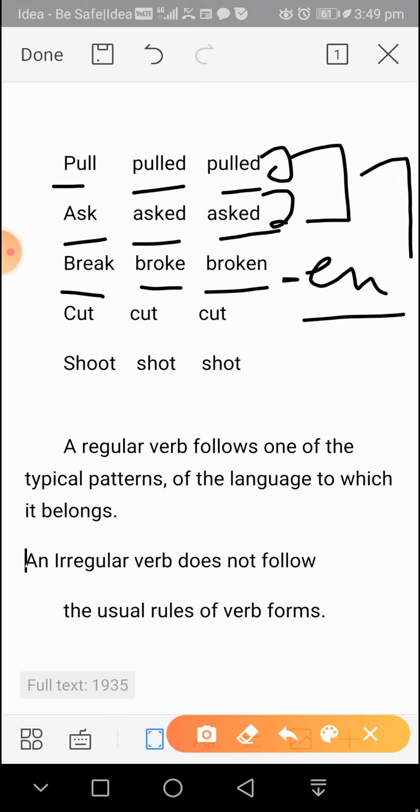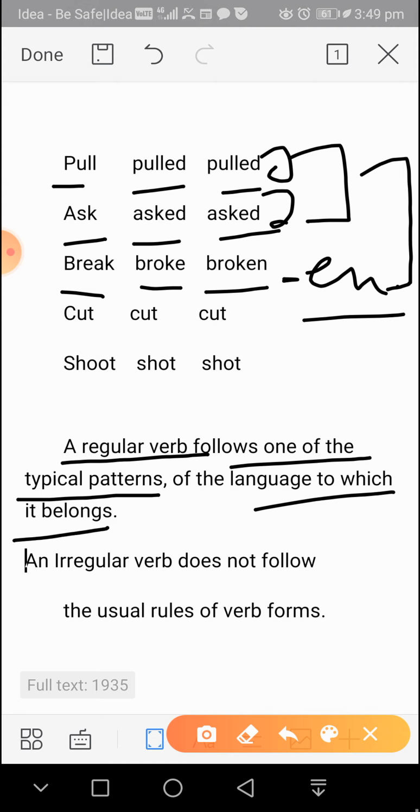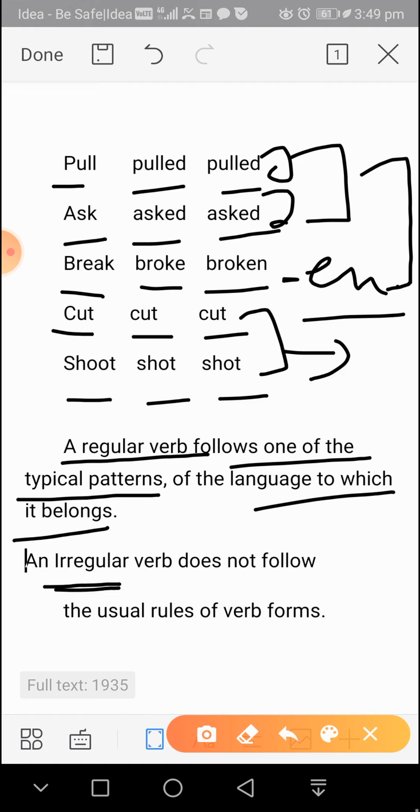So these are the regular patterns. So these are regular forms of verbs. A regular verb follows one of the typical patterns of the language to which it belongs, while see the other two forms of verbs: cut, cut, cut, it does not follow any pattern. Shoot, shot, shot. So these two are the examples of irregular forms of verbs.